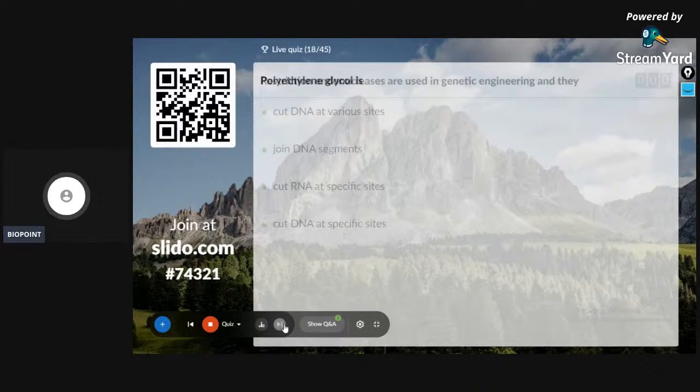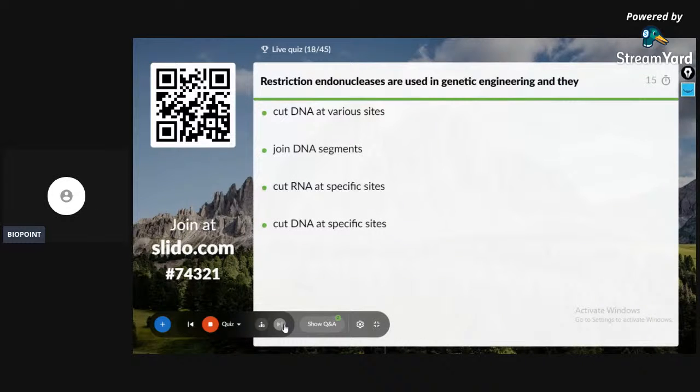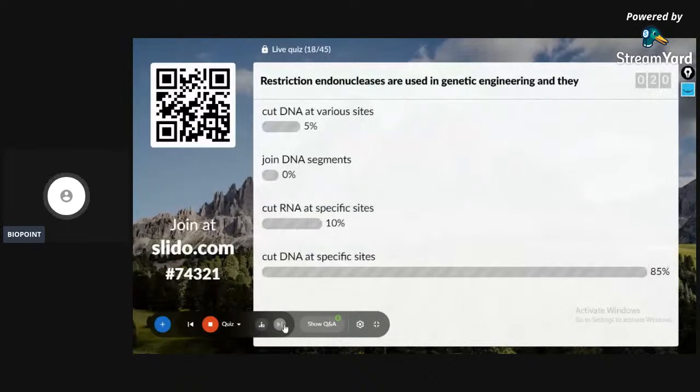18th question, after which you can have the second leaderboard on the screen. Restriction endonucleases are used in genetic engineering and they cut DNA at various sites, join DNA segments, cut RNA at specific sites, or cut DNA at specific site. Restriction endonucleases, molecular scissors. Very good. 85% of the students with the correct answer.